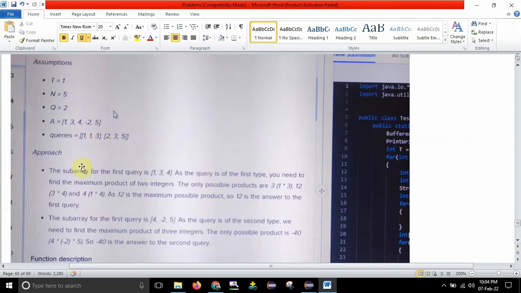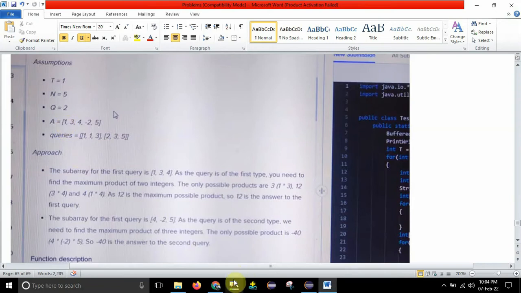So see the explanation then. The subarray for the first query, that is, for 1 1 3, is 1, 3, 4. So they are following 1-based indexing. Note that whatever editor you are writing in, it follows 0-based indexing. But in the problem they say that you need to follow 1-based indexing. Whatever example I am explaining right now, in the question it is following 1-based indexing. In the sense, I need to find the subarray from 1 to 3. So 1 is starting over here.